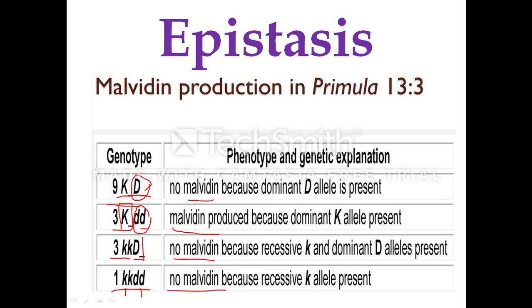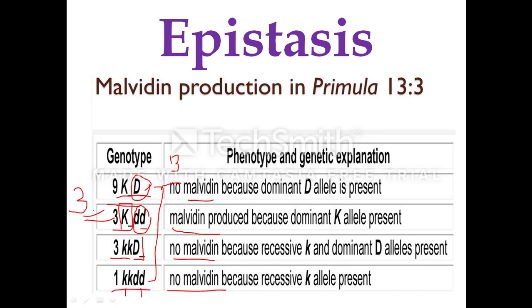And hence out of the 16 combinations, only 3 are giving the pigment, and 9 plus 3 plus 1 are not producing the malvidin. So 9 plus 3, 12, plus 1, it is 13. 13 are not producing the pigment.